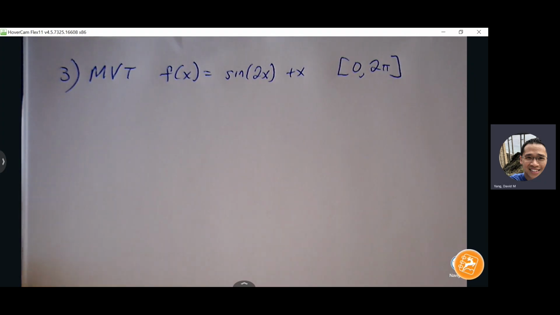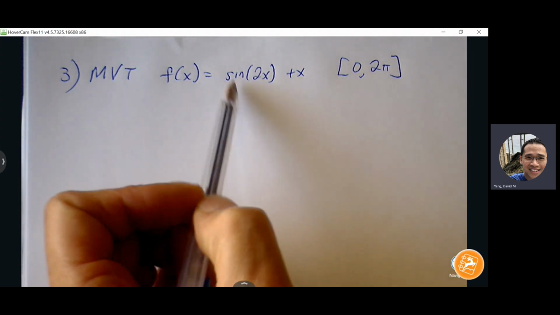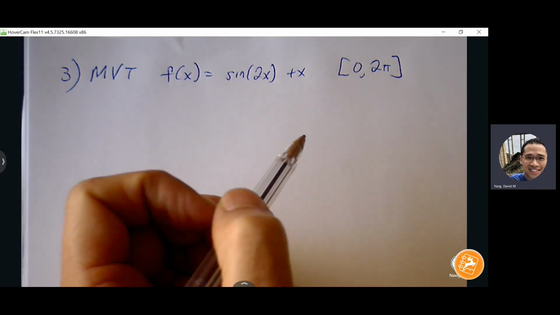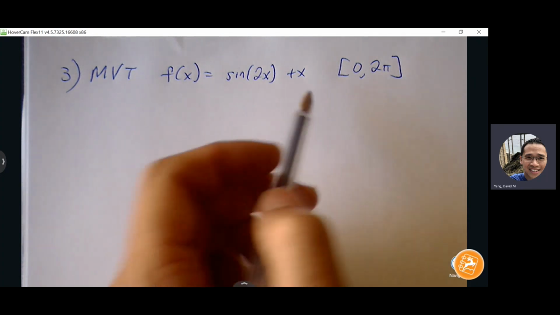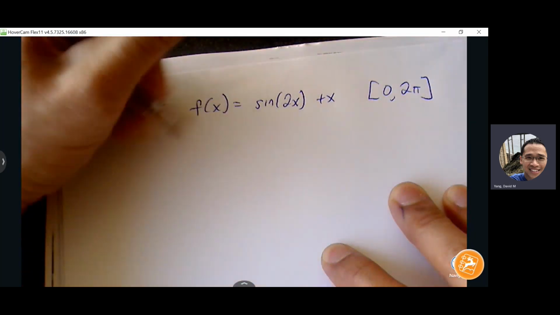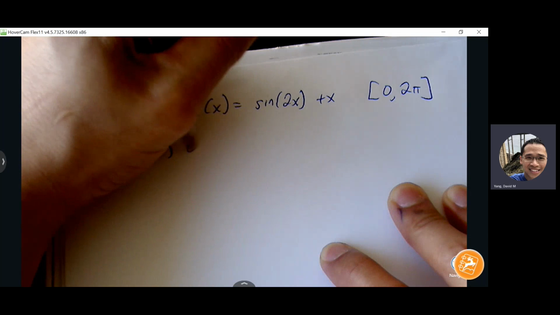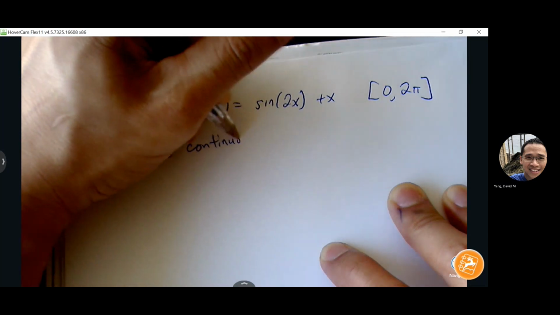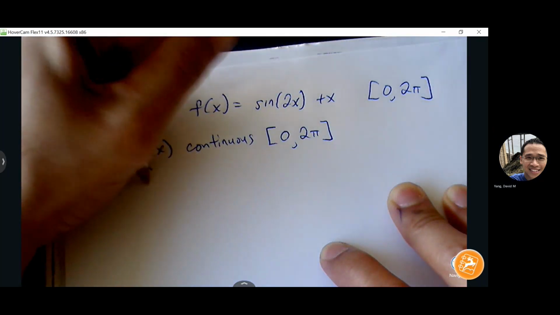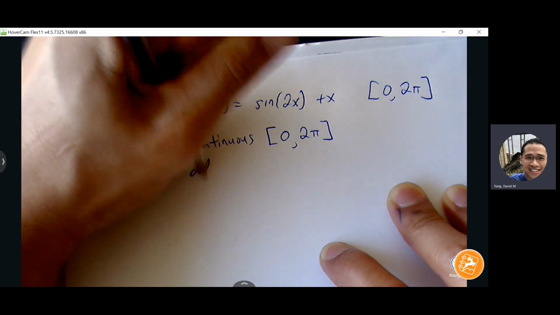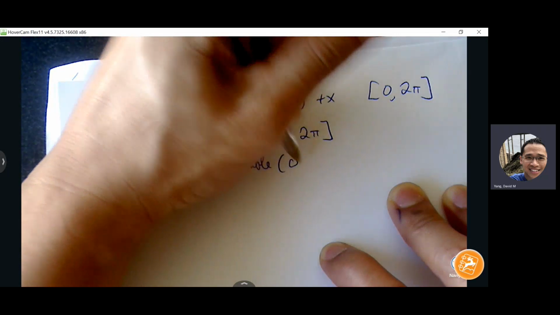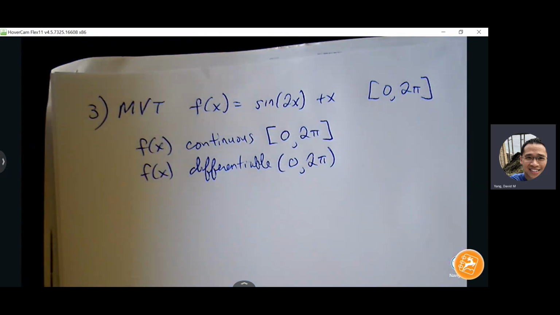So first thing we need to do is establish our conditions. Our sine graph is a nice smooth curve, no asymptotes, no holes, no sharp turns. So we know our conditions are good. We just have to make sure that we spend the time to list them out. Okay, so our function is continuous on the closed interval from 0 to 2 pi. And our function is differentiable as well. This time it's on the open interval from 0 to 2 pi. That's the required conditions there.